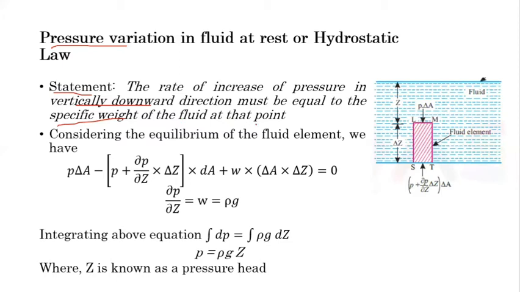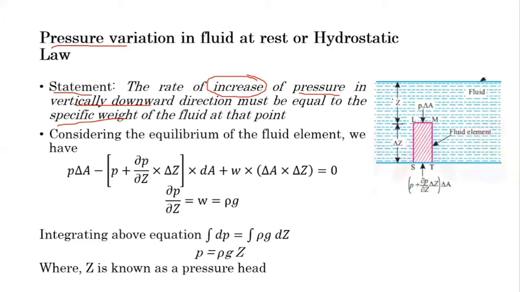So what it says is that the increase in pressure in the vertical direction must be equal to the specific weight of that fluid. Now let's try to prove it.